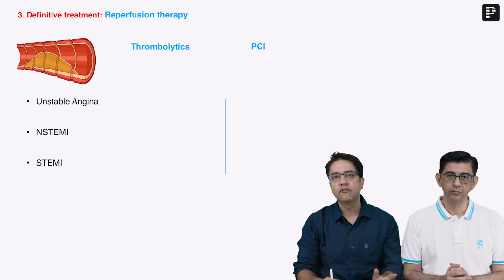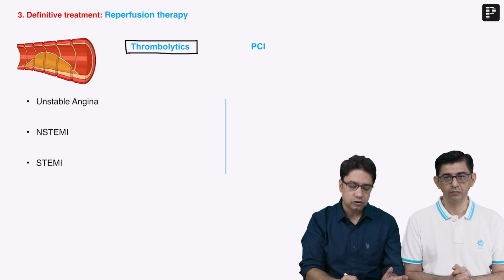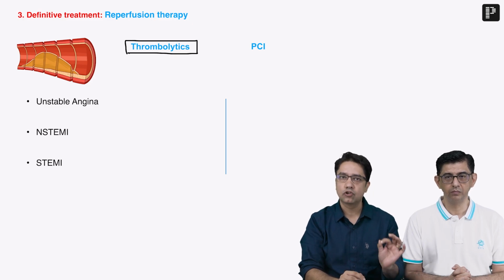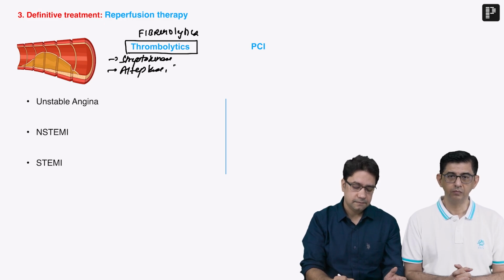Now there are two methods of opening coronary artery. The first method is we can give drugs which will remove this thrombus. These drugs are known as thrombolytics, which are also known as fibrinolytics. And in thrombolytics, you will find many famous drugs like streptokinase, alteplase, tenecteplase. So these are the various drugs in thrombolytics.